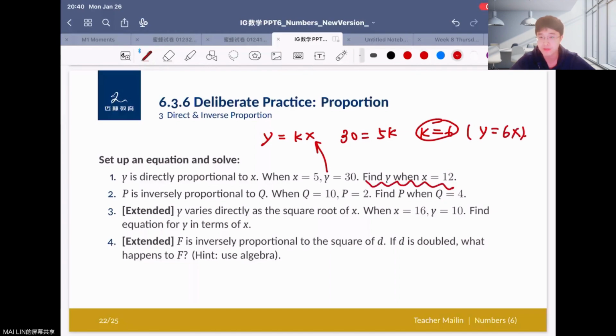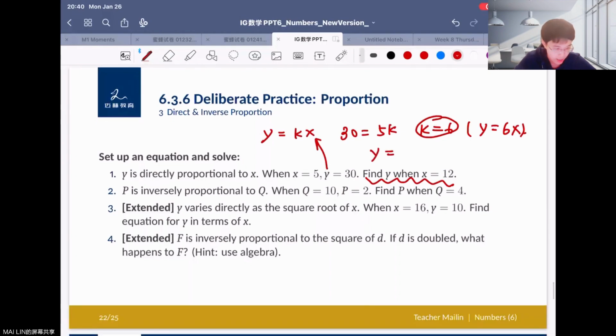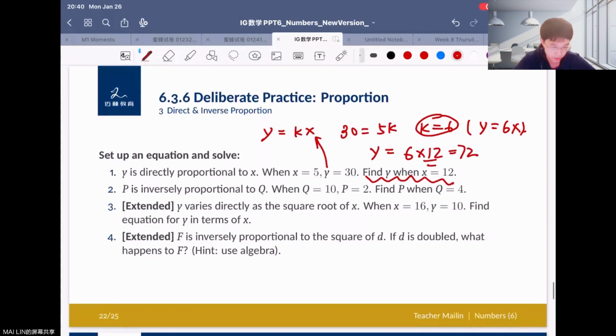The question here is find y when x equals 12, okay? So y equals 6 times 12, right? The answer here is 72, okay? That is for this calculation. So y equals 72, we can say 6 times 12 equals 72.